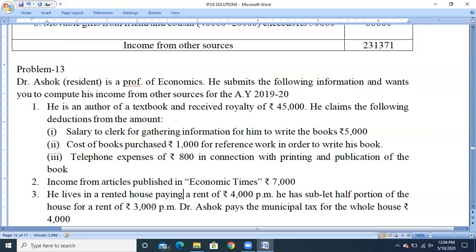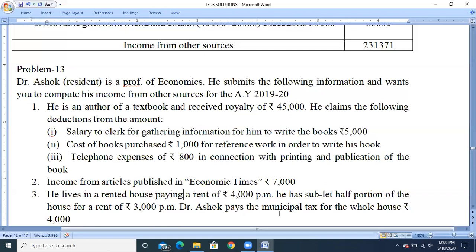From that expenditure, he has paid the rent for the house property, 4,000 per month for the entire house property. But we can claim the expenditure only for half portion because half portion has been sublet. So 4,000 into half, we get 2,000 rupees. So 2,000 into 12, 24,000 can be claimed as expenses under the income from sublet.